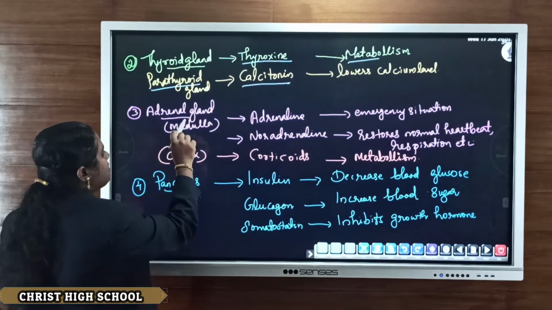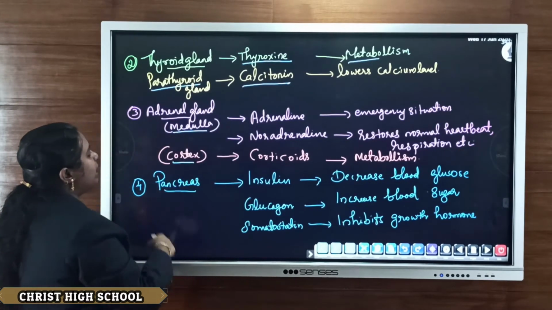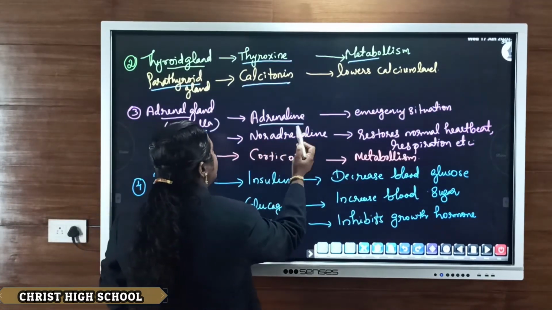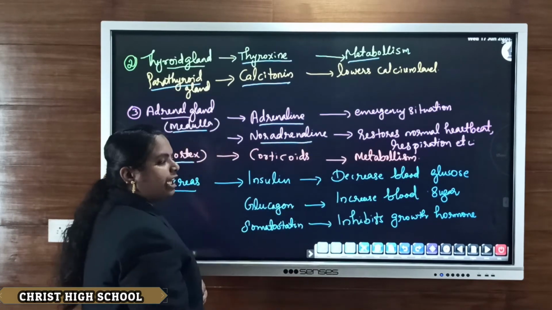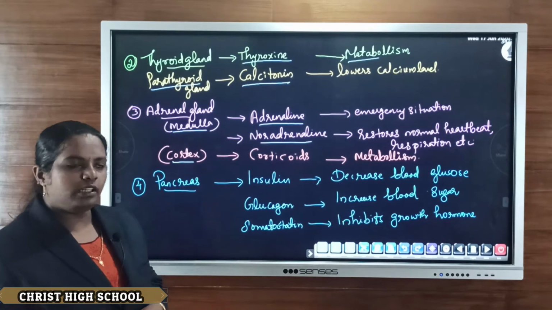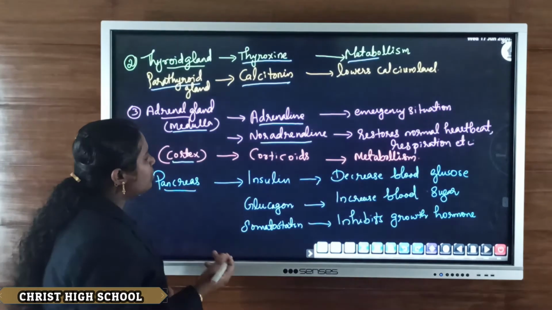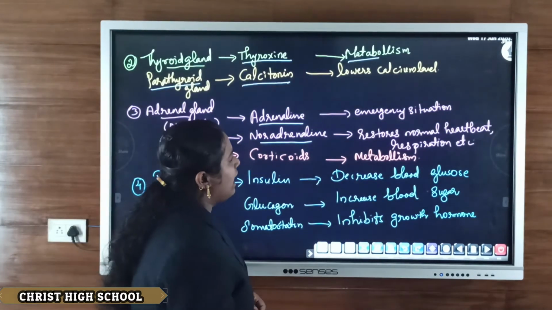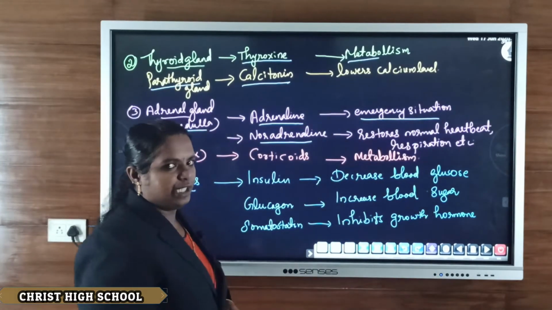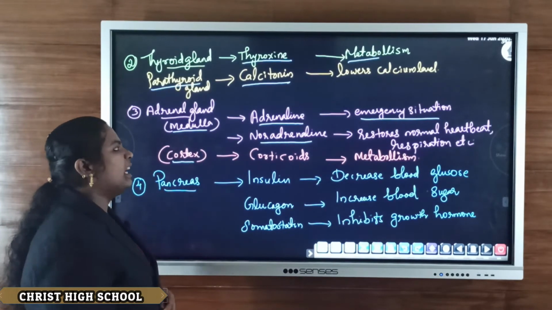The adrenal gland consists of two parts, the medulla region and the cortex region. The medulla region of the adrenal gland secretes adrenaline and noradrenaline, or epinephrine and norepinephrine. The main function of adrenaline is that it is mainly secreted at the time of an emergency situation. So the hormone adrenaline is mainly known as the emergency hormone.